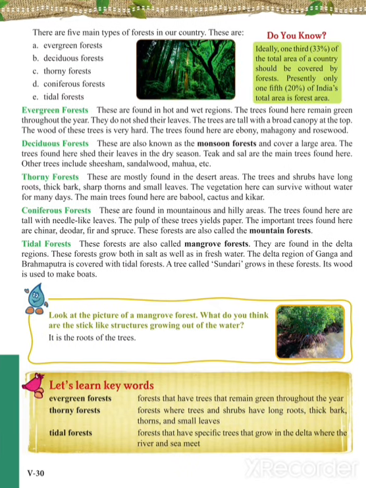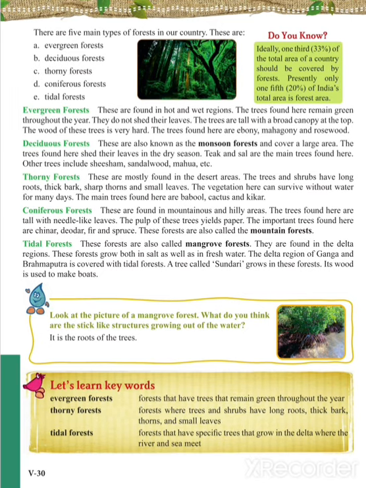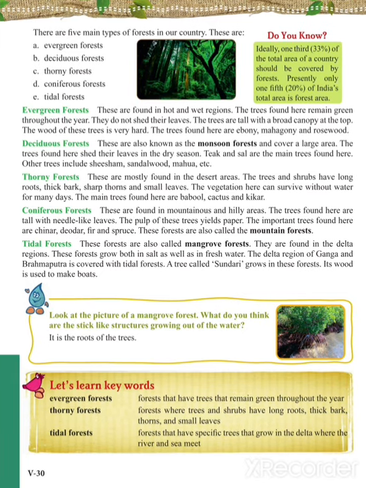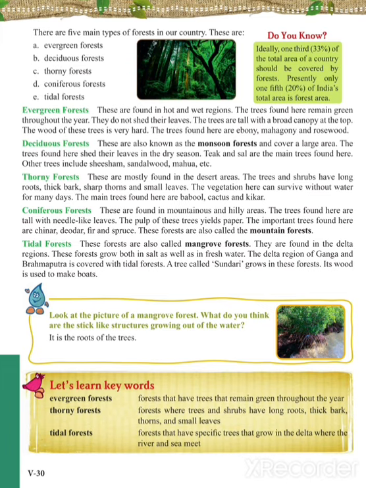The next is thorny forest. These trees are mostly found in desert areas, and these trees have long roots, thick bark, sharp thorns and small leaves. The vegetation here can survive without water for many days. The trees found here are babul, cactus, and kikar.